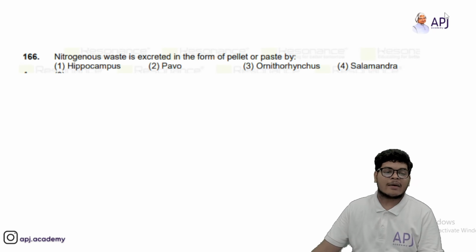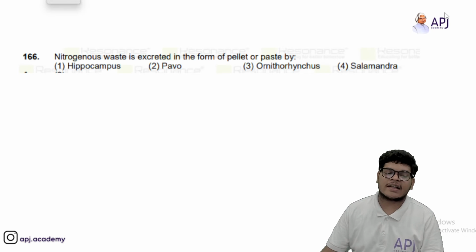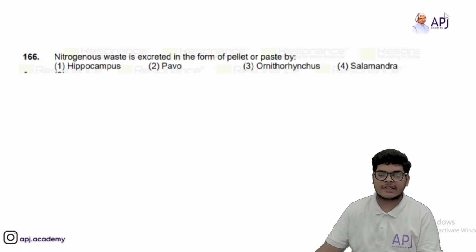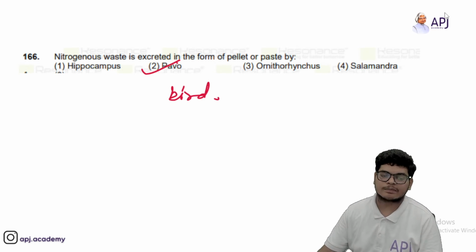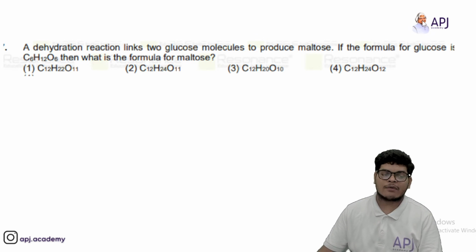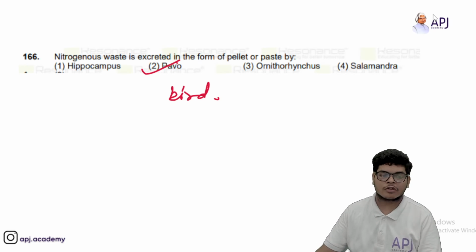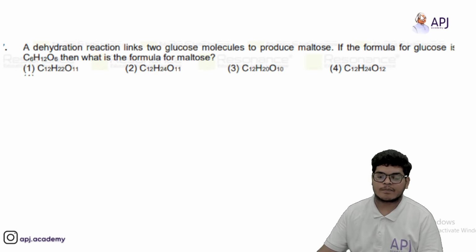Okay. Nitrogenous wastage is excreted in the form of pellet or paste by. So it is excreted by pavo, that is bird. Okay. Pavo यानी parrot. ठीक है. So parrot जो है वो nitrogenous wastage को paste की form में excrete करता है.